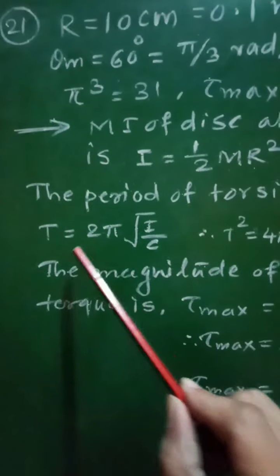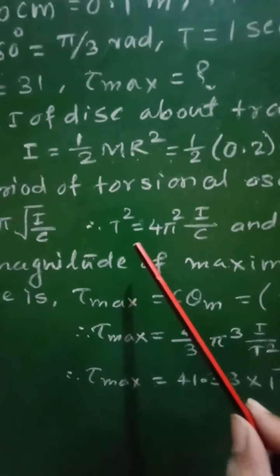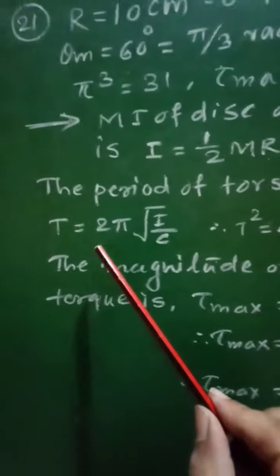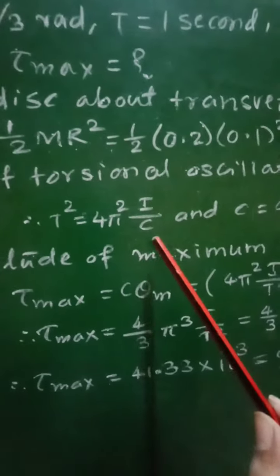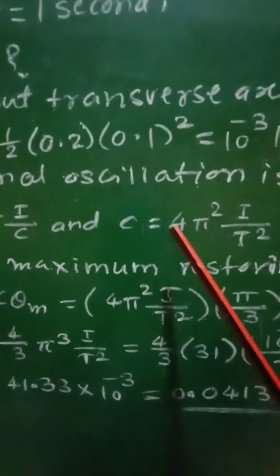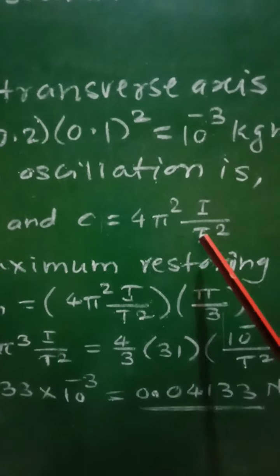Therefore we can write T square equal to 4 pi square I by c, by squaring this equation, and the twist constant c will be equal to 4 pi square I by T square.